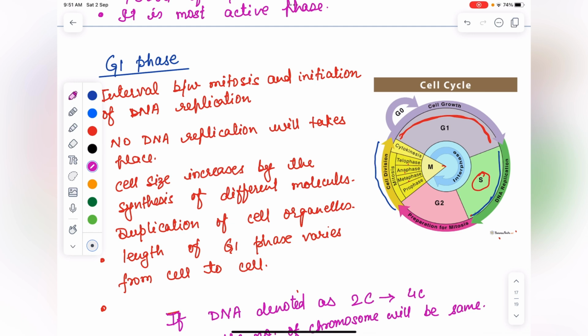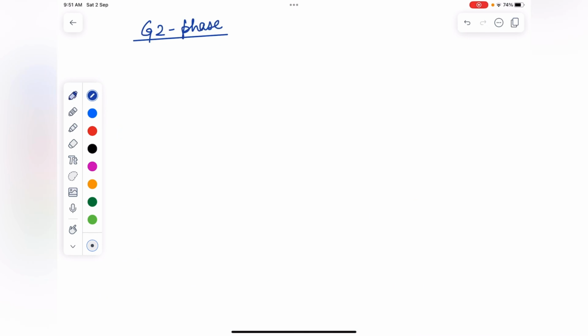Next is the G2 phase. So I have explained the G1 phase and S phase. Now next is the G2 phase, preparation for mitosis. During the G2 phase, proteins are synthesized in preparation for mitosis while cell growth continues. It is the second gap, present between the S phase and M phase.